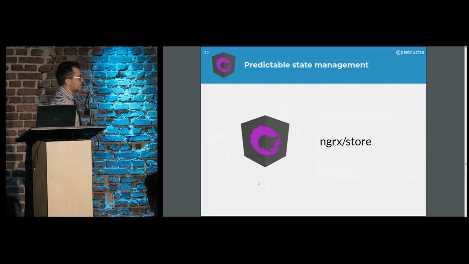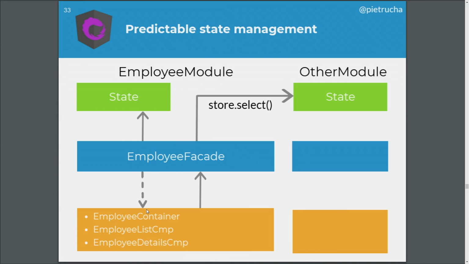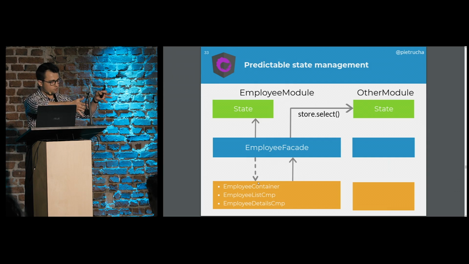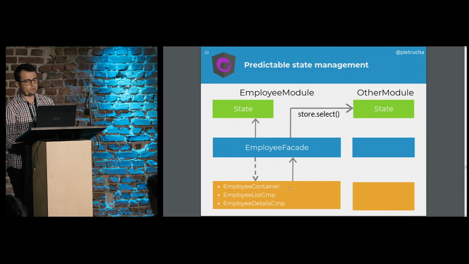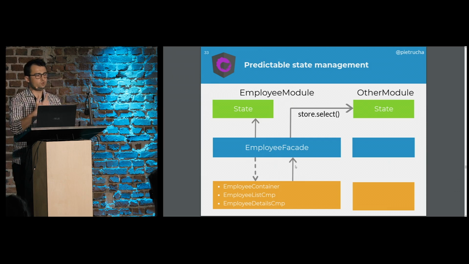An implementation of this Redux pattern in Angular is mostly known as NGRX store. If we have this division into vertical modules, and then we say, okay, we have the UI module, or the application module, feature module, employee, and I don't know, settings module or user module, and whenever we want to communicate with a different module state, we would abstract it away again from our UI part and let the facade take care of it. We don't want our components to know that there is some different place in the application state that they need to communicate with. They just know via the facade what they need to call.